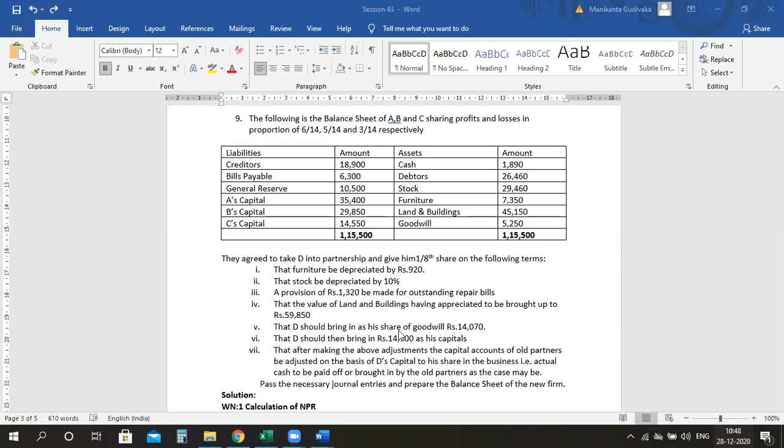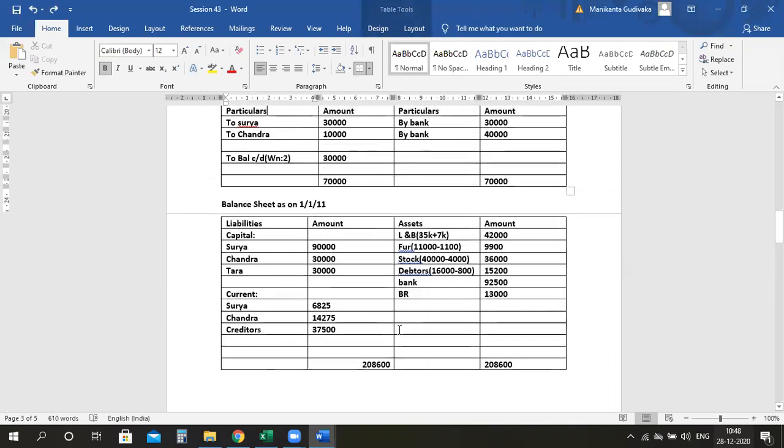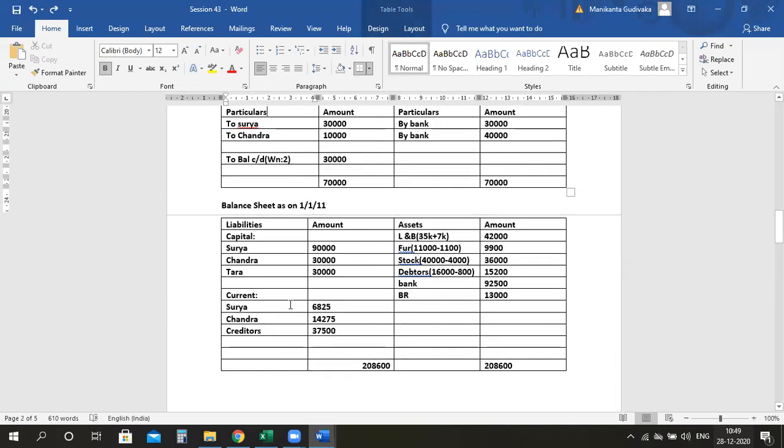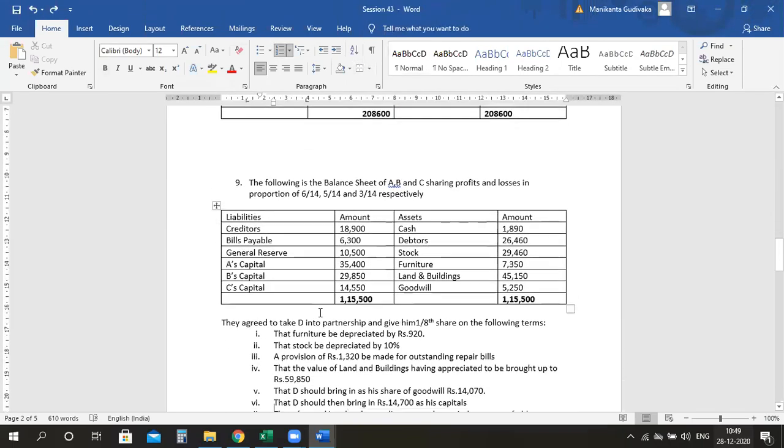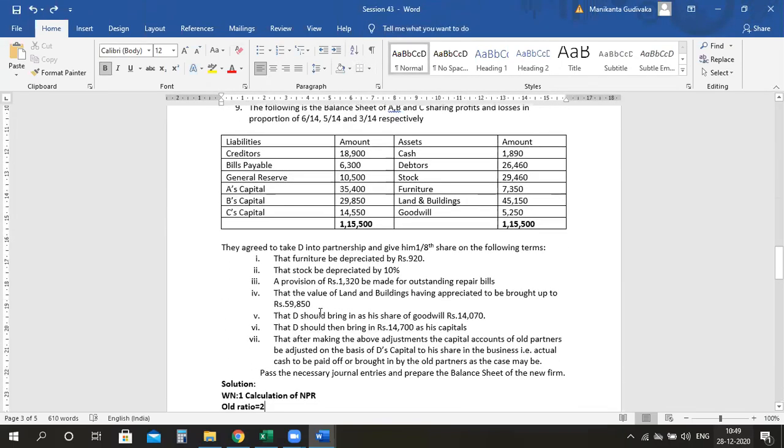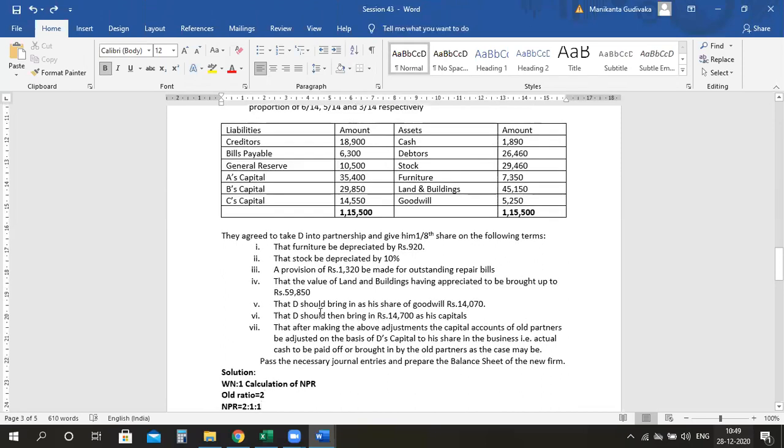I already explained this in the last class. In the last sum, we transferred the excess to current accounts, whether debit balance or credit balance. But in this problem, it is not there. Cash can be withdrawn if it is more, and cash should be brought in if it is less. Okay, so let's start the question.